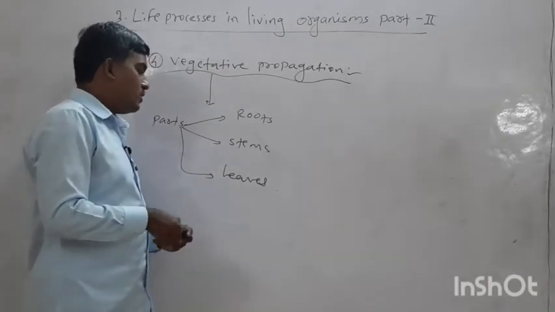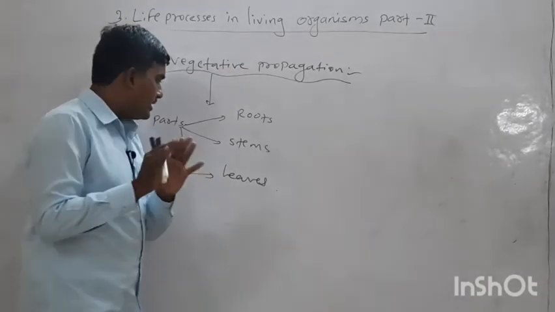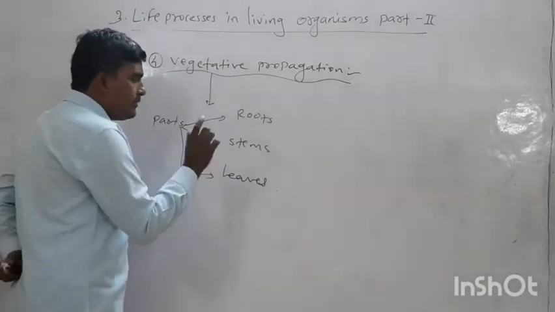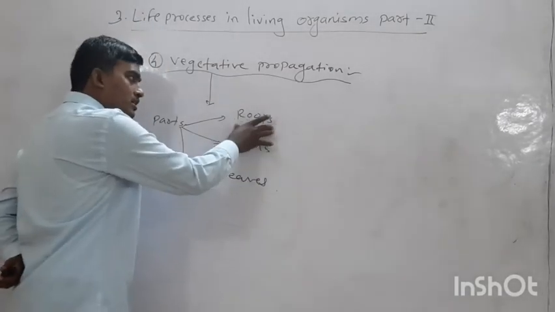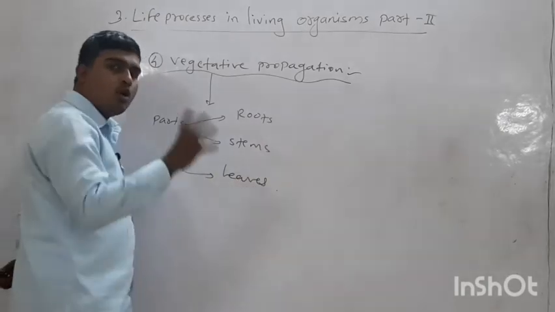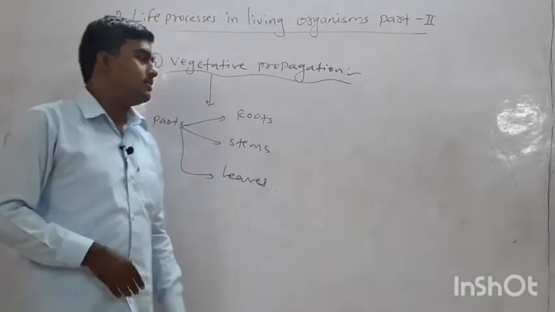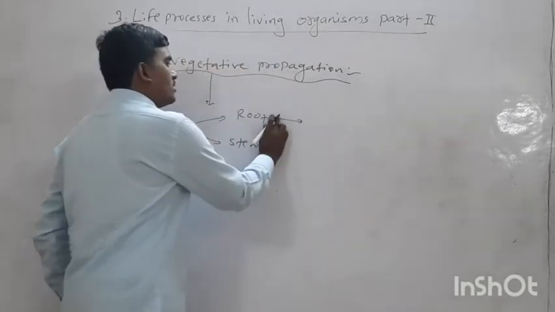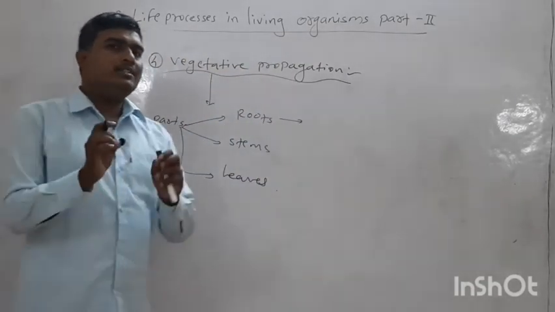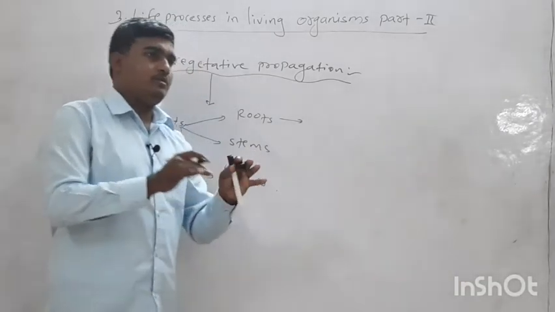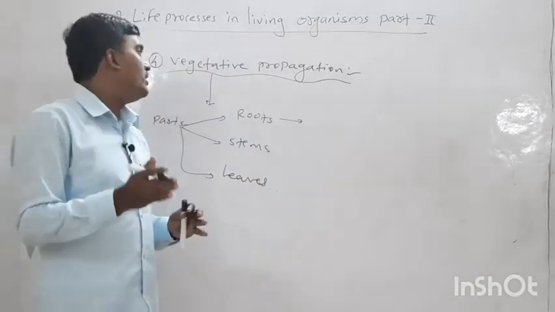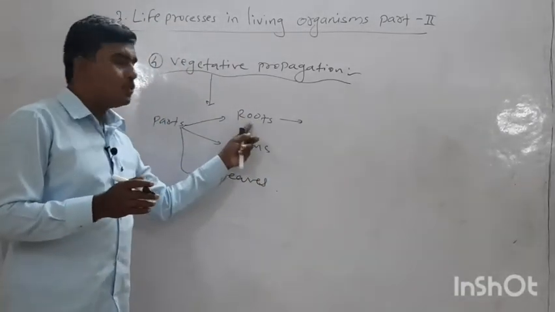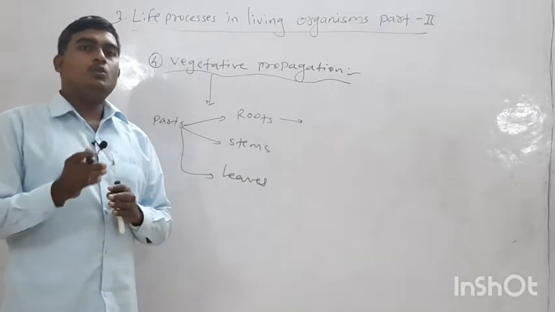Now we don't need that process here. We only have to discuss how these vegetative parts are involved in the formation of a new organism. We know the root, which plant is involved in asexual reproduction by the vegetative part of roots?